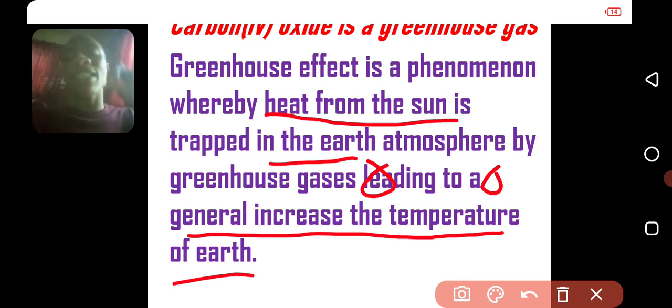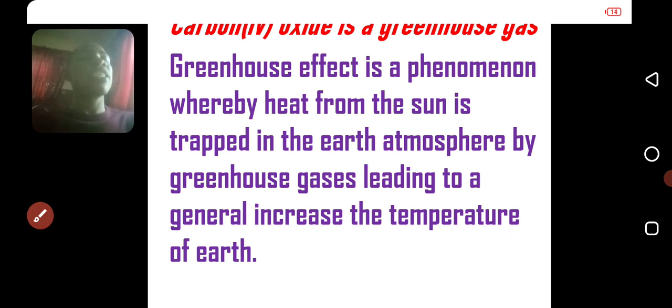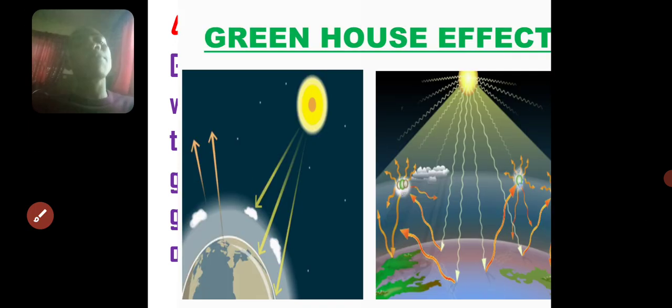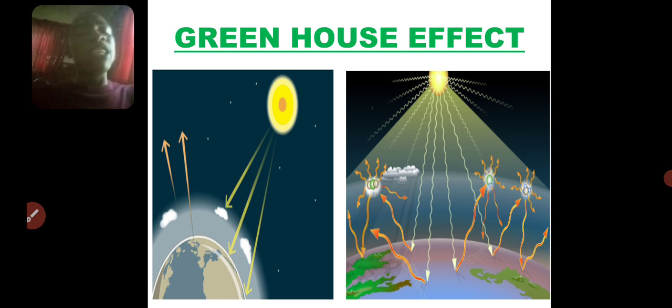And those gases that are responsible for trapping the heat on the earth's surface, the ones you call greenhouse gases.